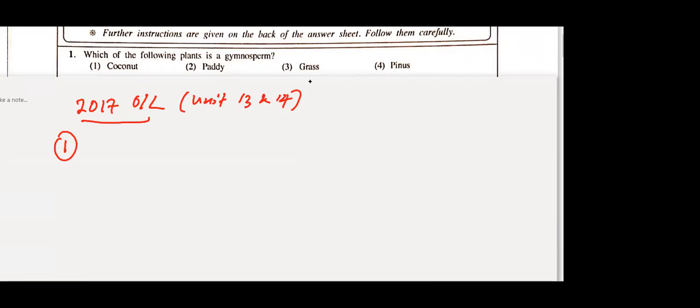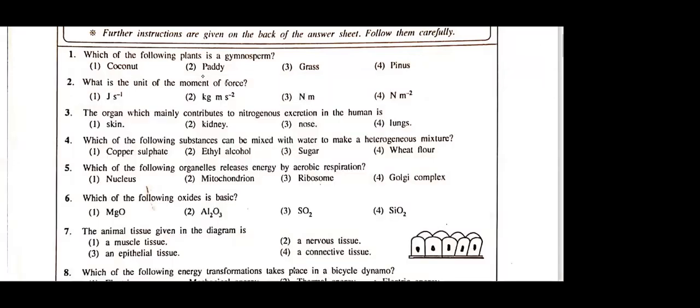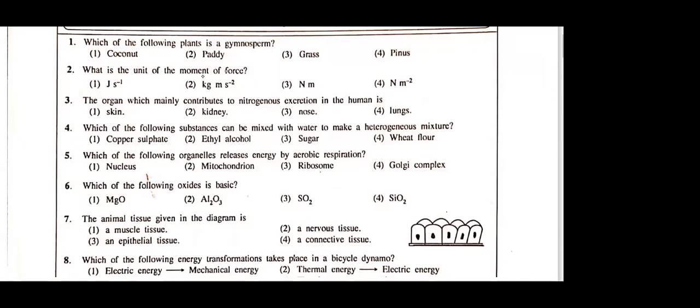Very good. All of you are correct. Pinus comes under the phylum gymnosperms. What about the others? Grass, paddy, coconut, they are all angiosperms. It's easy, but after 2 years you will forget it, no? You will forget it.